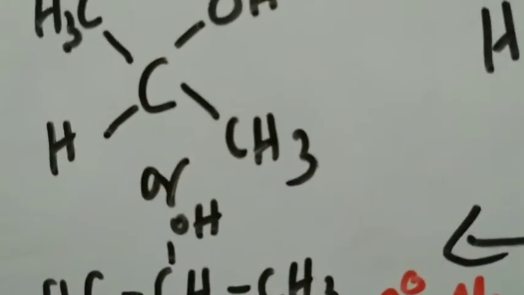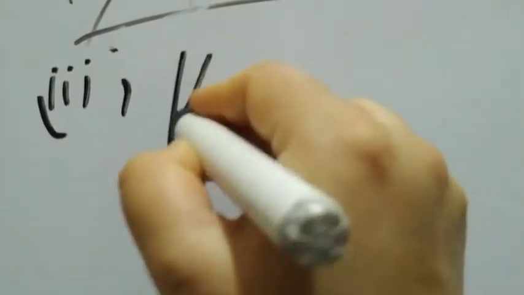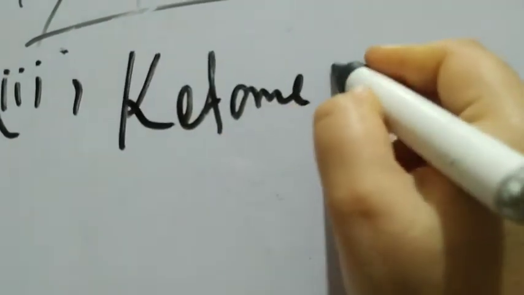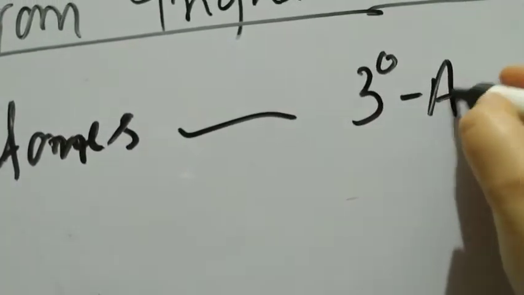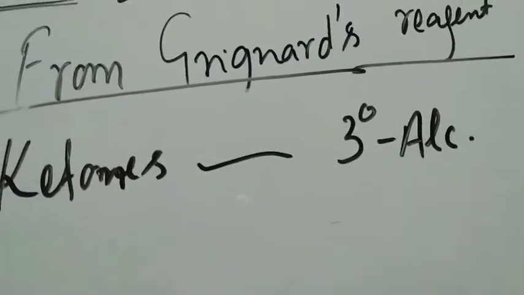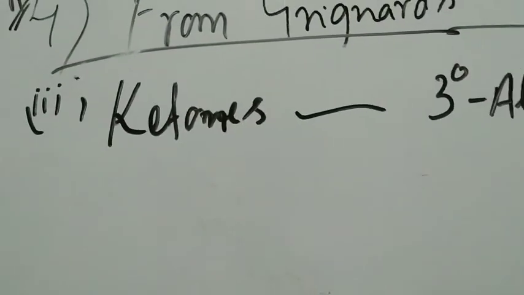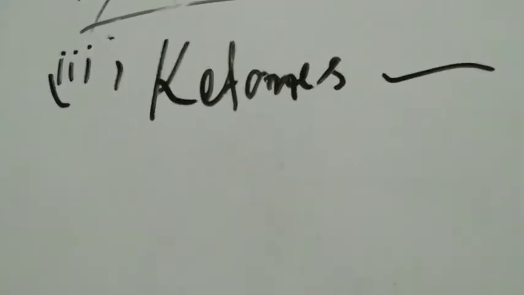What is the name? Propan-2-ol, right? And if your requirement is a tertiary alcohol, what do we do? This is what we do. We start with ketones. This is why the reaction is important. This is the information you have to remember. If you have to prepare a 3-degree tertiary alcohol by this method, your starting carbonyl compound must be a ketone.